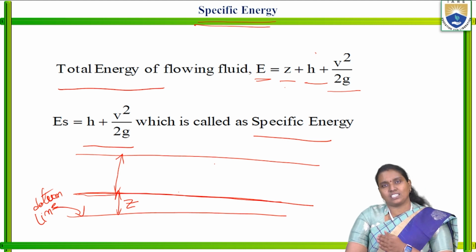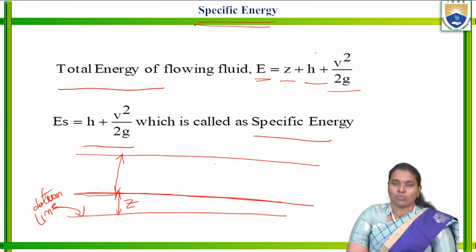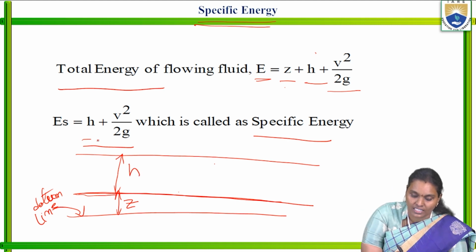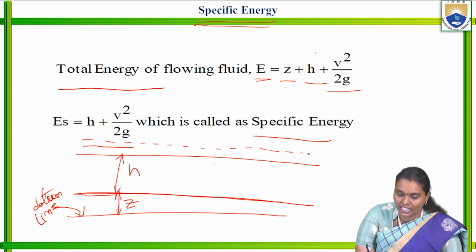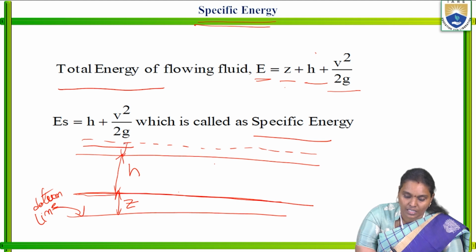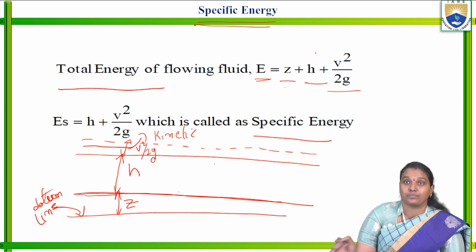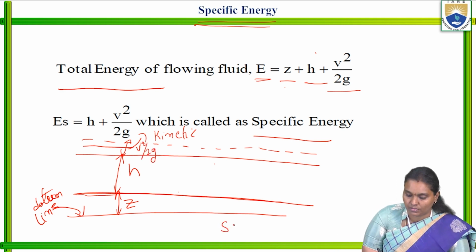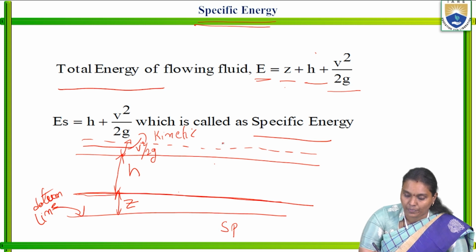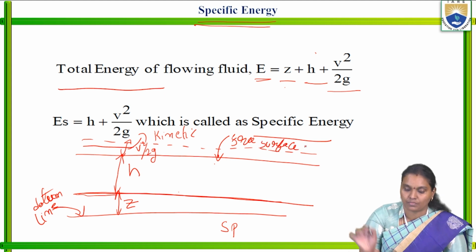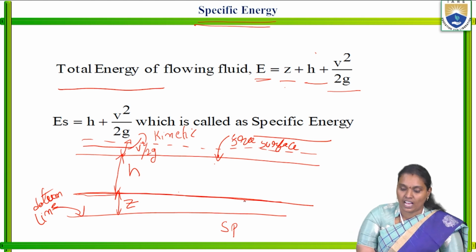In most cases, the liquid is nothing but water. This dotted line represents the kinetic energy, V square by 2g. This is the free surface, and this is the channel bottom.